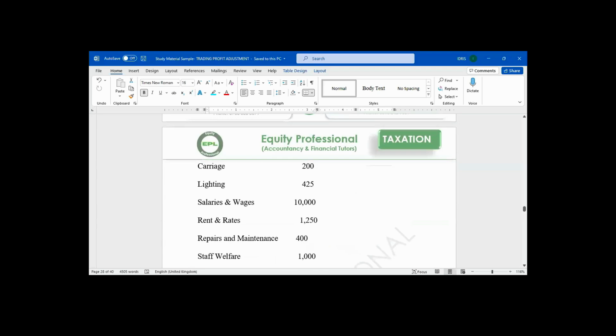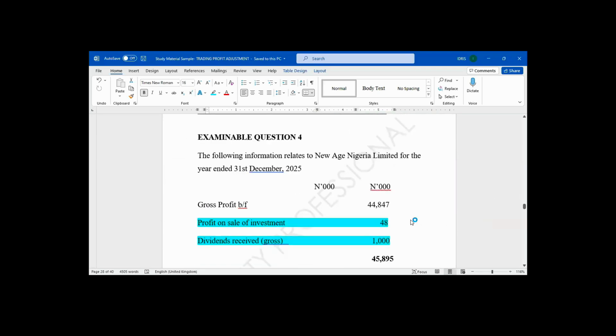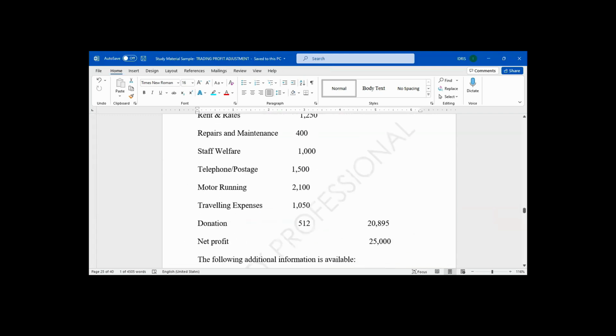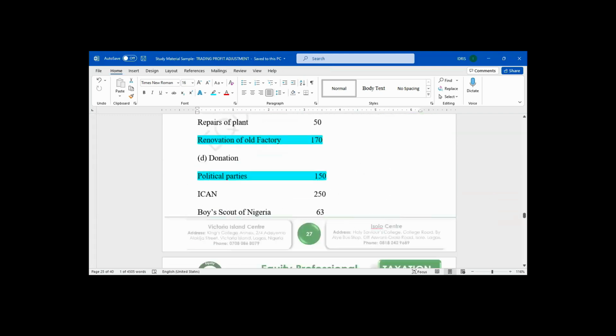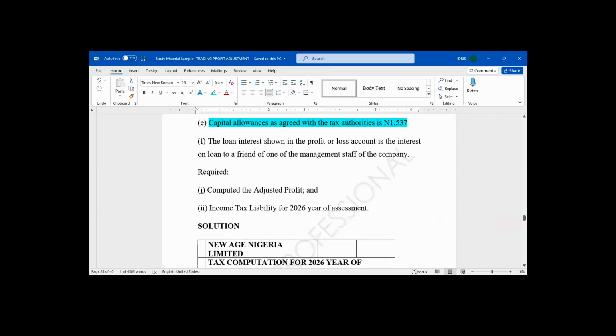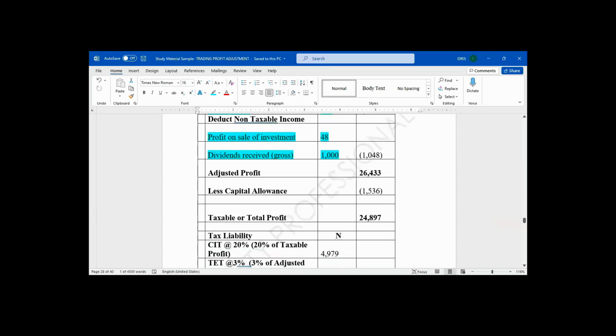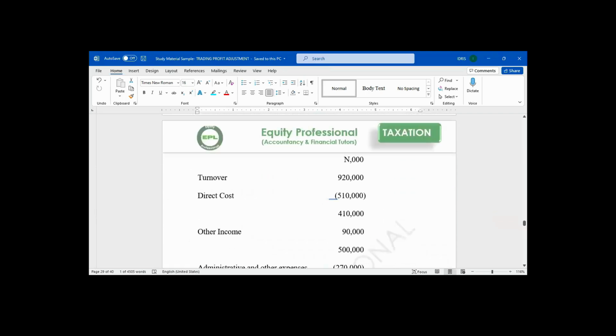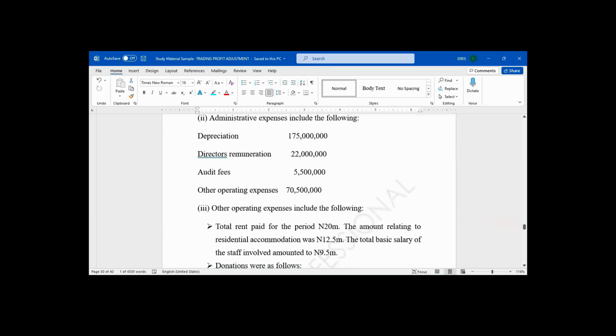Ladies and gentlemen, the income side given to us, this is the turnover we are going to use. 44,847,000. This is the turnover. Assuming we are not given this, that is when you can assume 30%. You are right, but we are given the gross profit. We use the gross profit to replace the turnover.